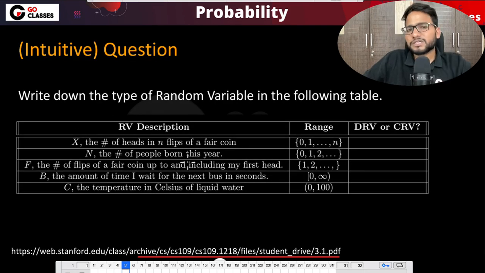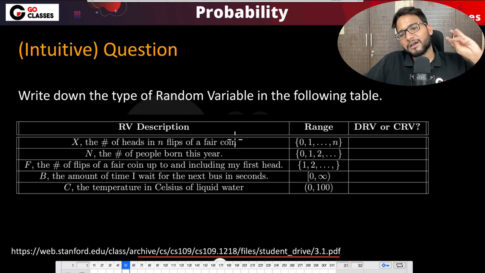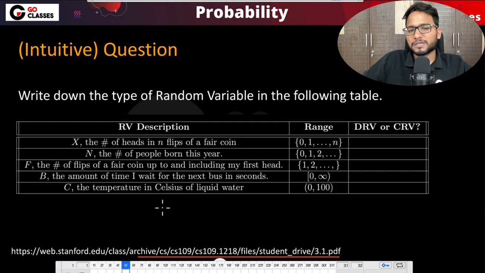Okay, now let's do one intuitive question. Intuitive question means it is not a mathematical question, which means you just have to answer with your intuition. I have taken this from a Stanford slide. They are saying to write down the type of random variable in the following table. So there is a table given to us, and in that table you need to write down whether it is a discrete random variable or a continuous random variable. Let's see if you can answer this question.